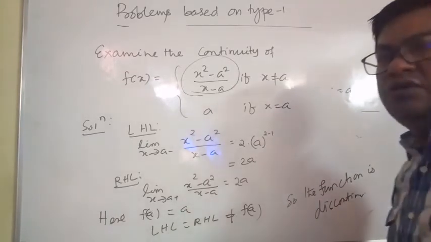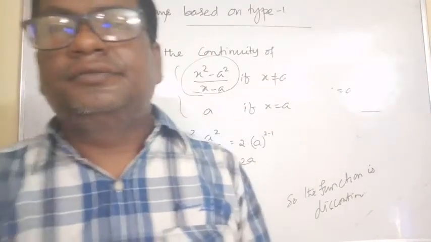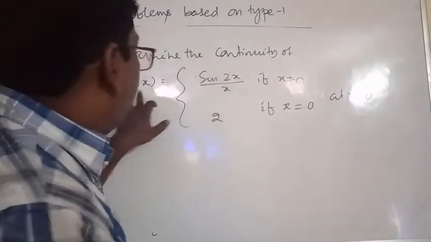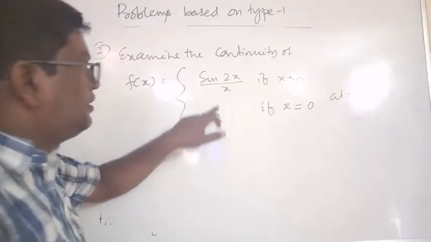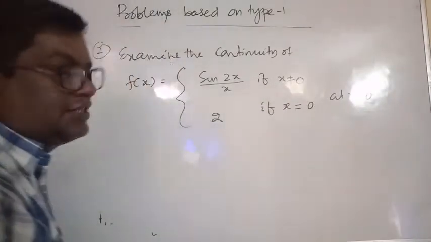This type of discontinuity is called removable discontinuity. Clear? Now examine the continuity of f of x is equal to sin 2x by x if x not equal to 0, and 2 if x is equal to 0, at x is equal to 0.